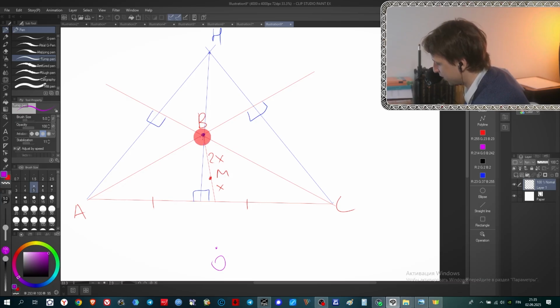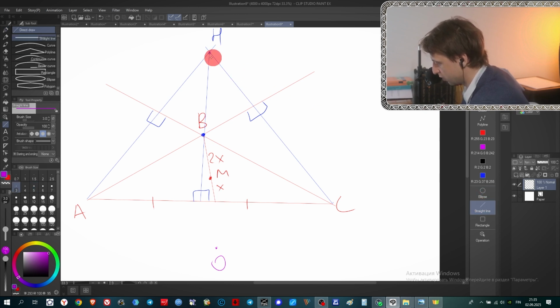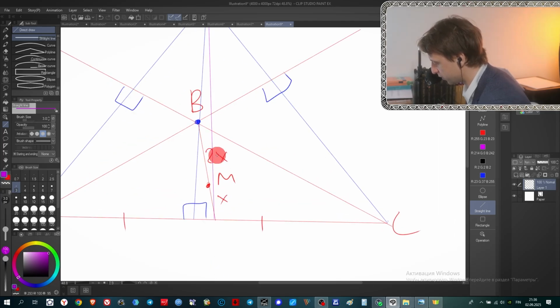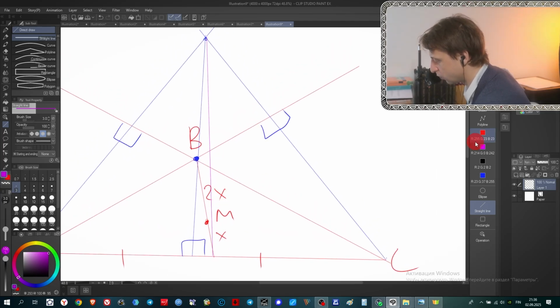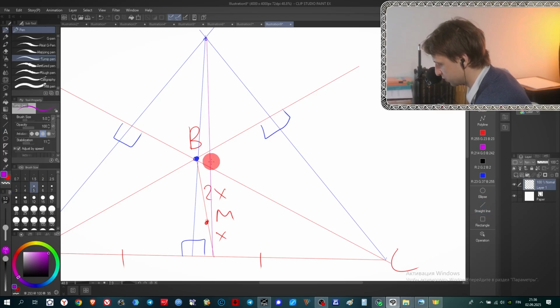Next one, it passes through the point where medians of this triangle intersect. Well, in order to find the point where medians intersect, it's very convenient again to take the midpoint here and to draw only one median. Only one, like this one, and I take a point on this median that divides the median with a relation 2 to 1 from its vertex.